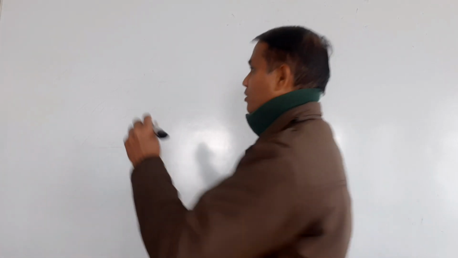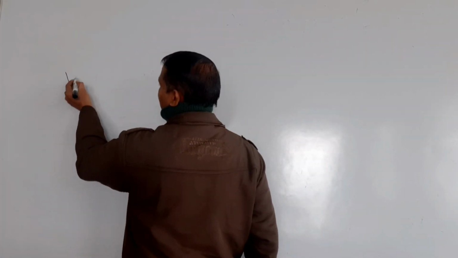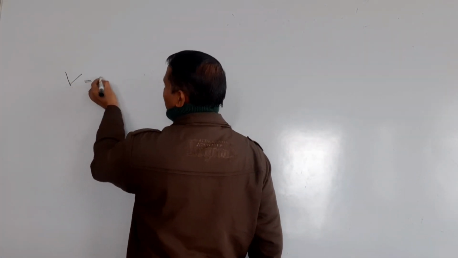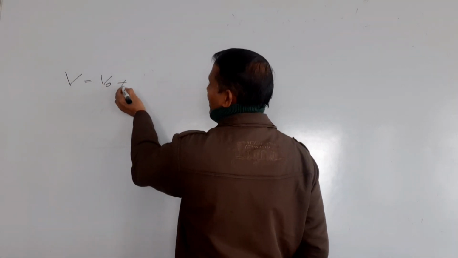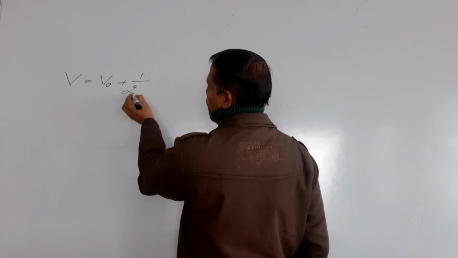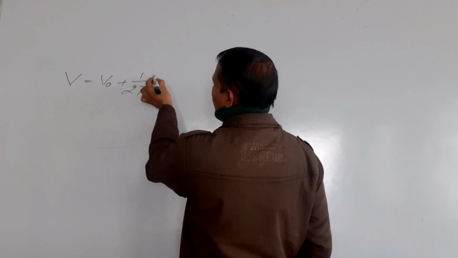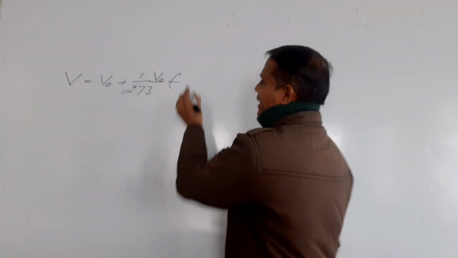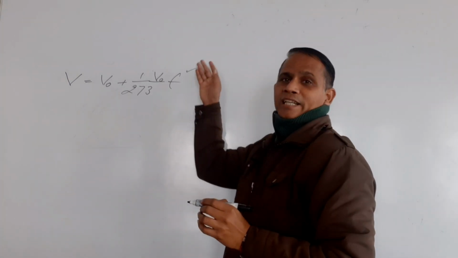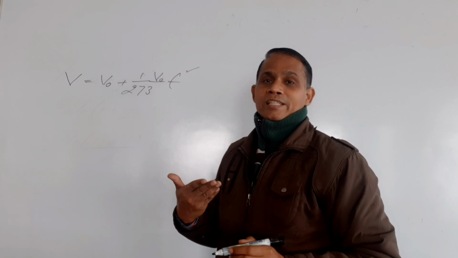According to Charles' law, the volume will be V is equal to V naught, where V naught is the volume at 0 degree, plus 1 upon 273 of V naught into t. Here t is the rise in temperature. How much is the temperature increasing?